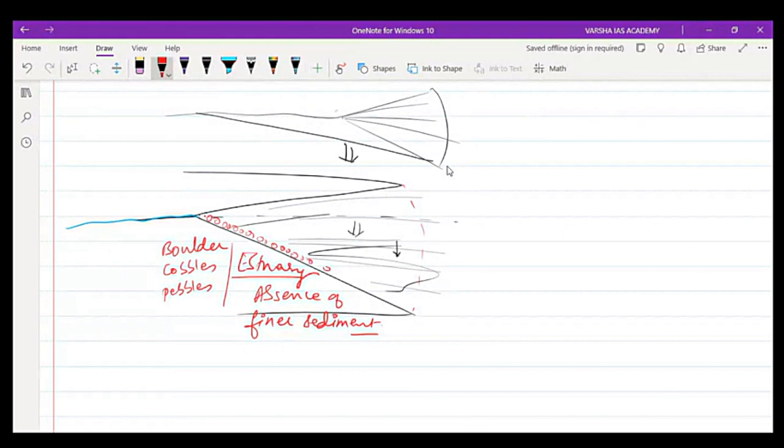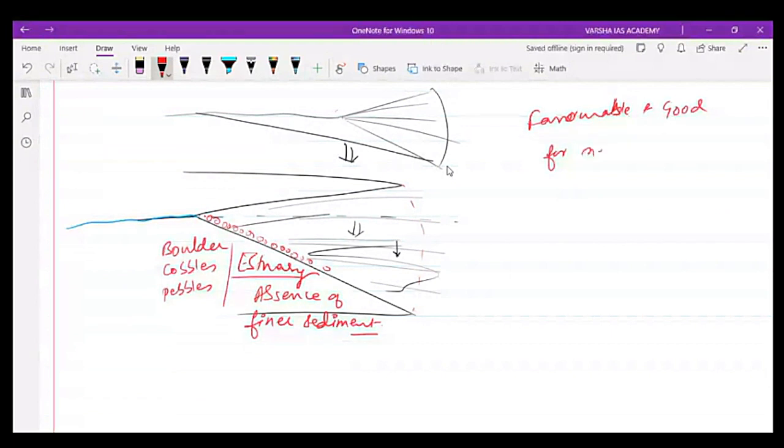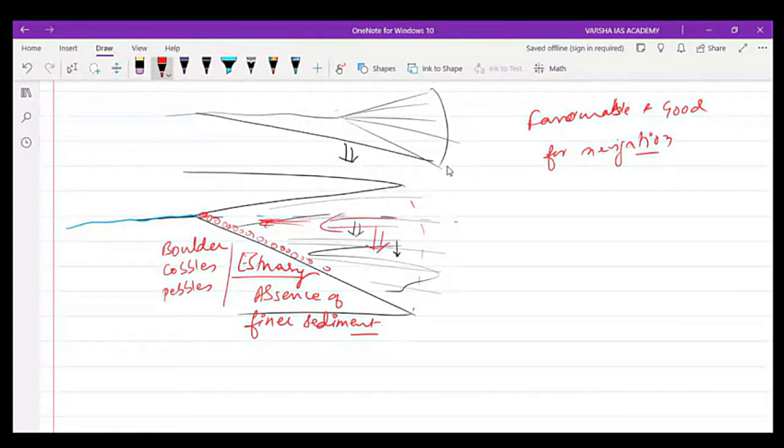But this estuary is favorable and good for navigation. Means the depth of the sea is more, so a large ship can enter more inside the land, and this area will have the point of a natural port. So this is the development of estuaries. Second condition is this mountain range parallel to the coast.